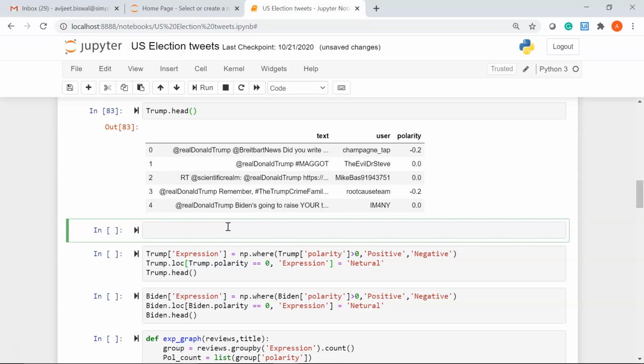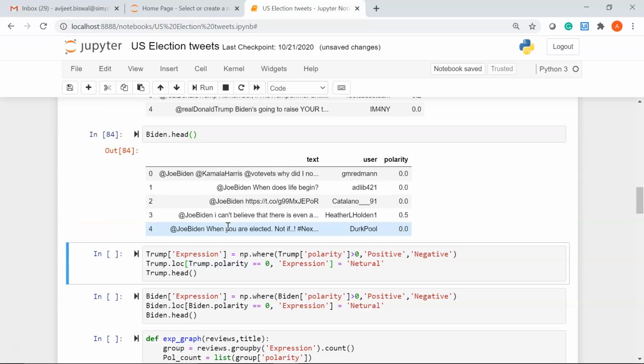Similarly, let's see for Biden. I'll write Biden.head. Okay, so here you can see the polarity for Biden. Now this 0.5 means it's a positive tweet.